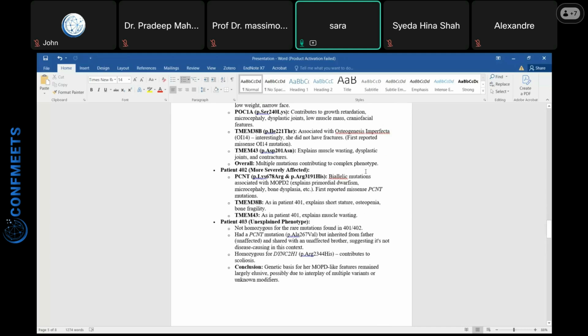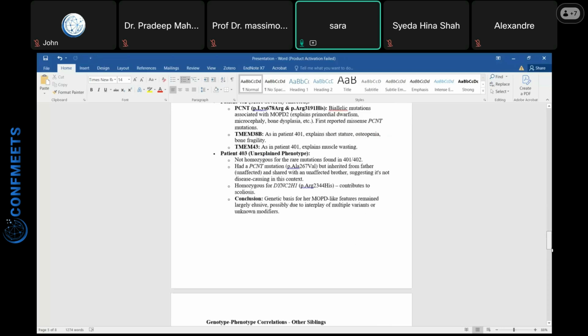In primordial dwarfism there are usually just a few symptoms, but in our family, each patient had different symptoms. So we found different mutations in different genes, and then we checked their function on OMIM and on the UCSC genome browser. So now we end up with multiple mutations in different genes, with clinical heterogeneity as well as genetic heterogeneity.